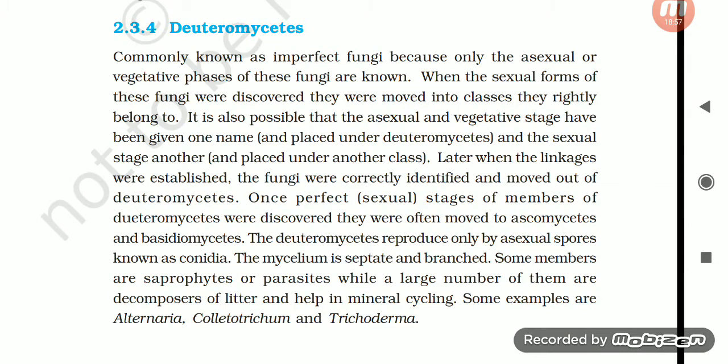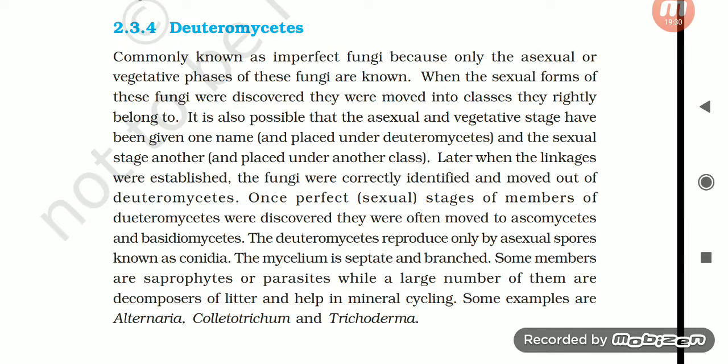2.3.4 Deuteromycetes, commonly known as imperfect fungi, because only the asexual or vegetative phases of these fungi are known. When the sexual forms of these fungi were discovered, they were moved into the classes they rightly belong to. It is also possible that the asexual and vegetative stage have been given one name and placed under Deuteromycetes, and the sexual stage another name and placed under another class. Later, when the linkages were established, the fungi were correctly identified and moved out of Deuteromycetes. Once perfect sexual stages of members of Deuteromycetes were discovered, they were very often moved to Ascomycetes and Basidiomycetes.